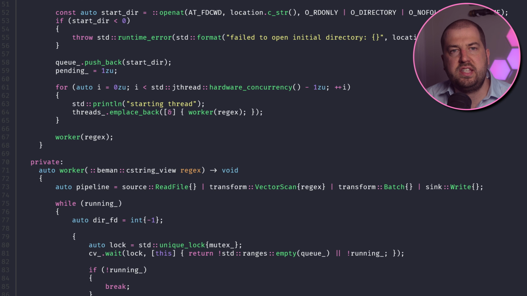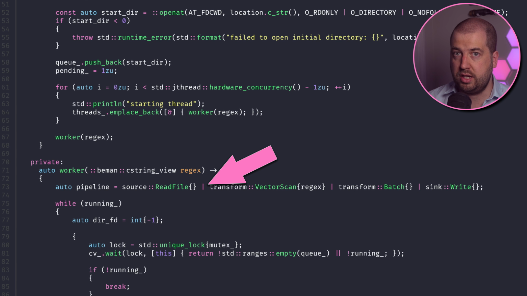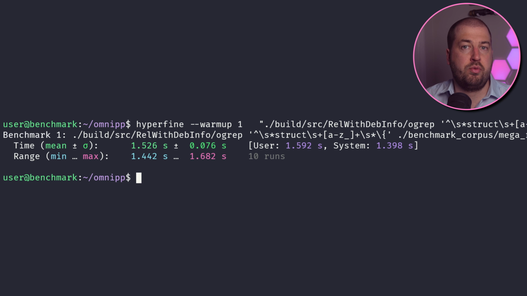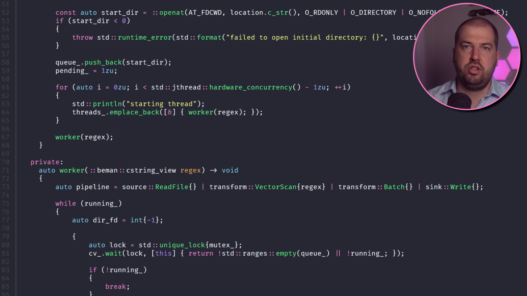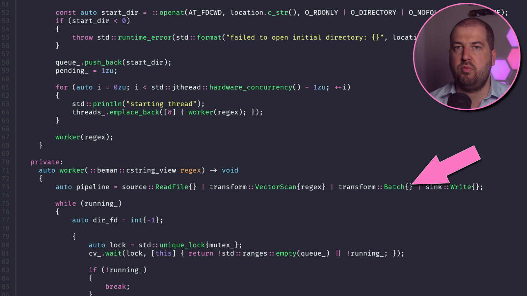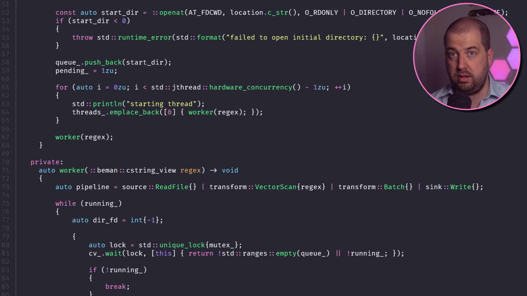The nice thing about this is that as each thread now works on a file at a time, we can bring back the pipeline architecture. And this brings us a pretty good boost to performance, as well as making the code simpler. We now have sub 2-second execution. We can also add a new transform to the pipeline that batches up writes and only actually writes them after a certain size threshold is hit. This lowers the contention on the write lock and reduces the number of write syscalls we have to make.